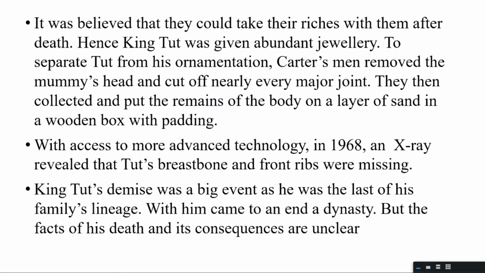So since it was believed that the king could take all the things and use them in his next life, everything of use, from food to clothes to drinks to jewelry to money, everything was buried, all ornamentation. And then when Carter pulled out, he cut the body, collected everything and put it back again. It was with more advanced technology in 1968, almost 40 years later, that when he was x-rayed, it revealed that his breastbone and front ribs were missing.